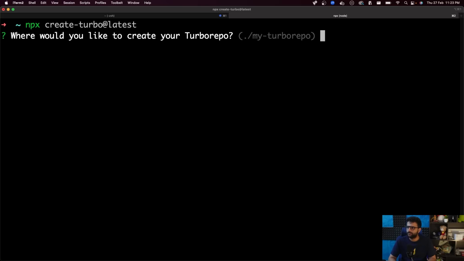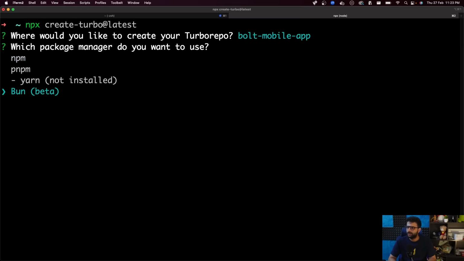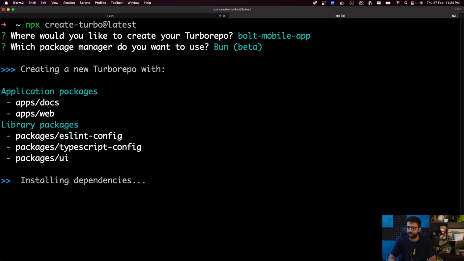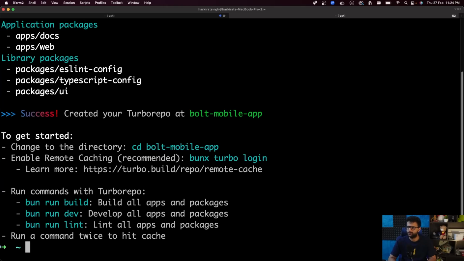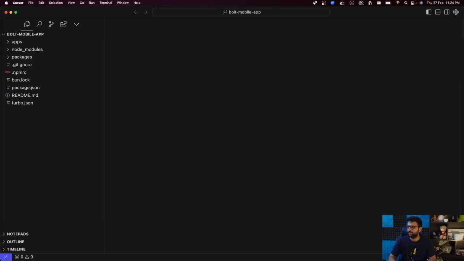All right, let's initialize a fresh Turborepo. Let's call it Bolt mobile app. Let's select Bun as the runtime. Let's open the project in Visual Studio Code. Let's quickly create the database schema first. So I'm going to create a fresh package called DB.